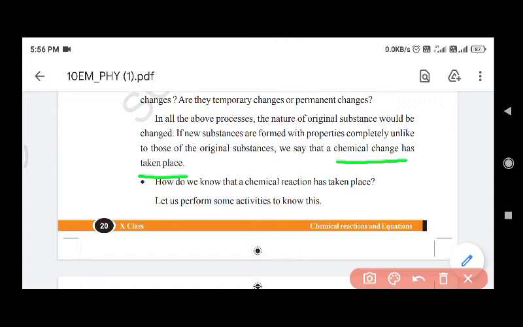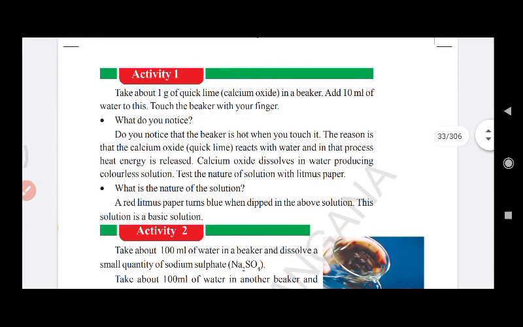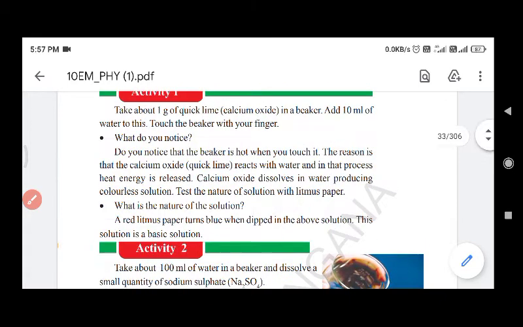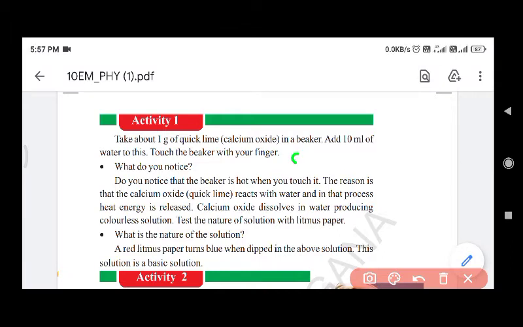So how do we know that a chemical reaction has taken place? With these activities we have to try to understand. In the first activity, quicklime. Quicklime means calcium oxide. What is the formula here? Calcium oxide formula is CaO.